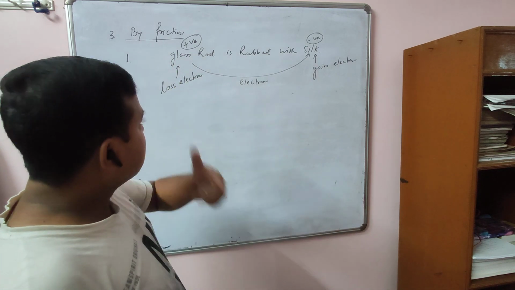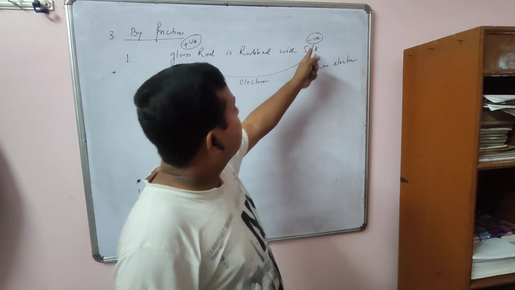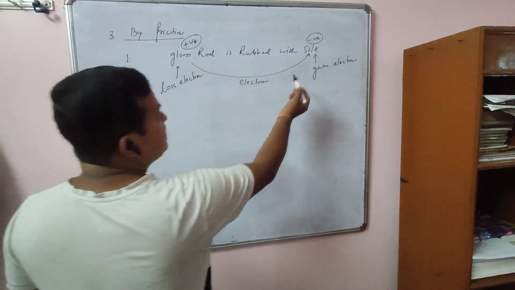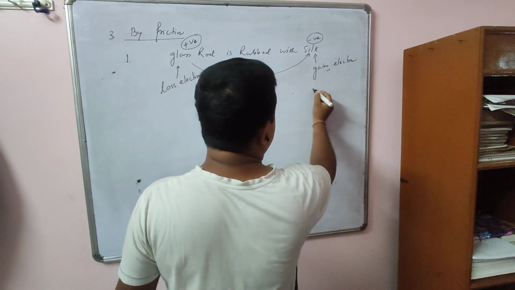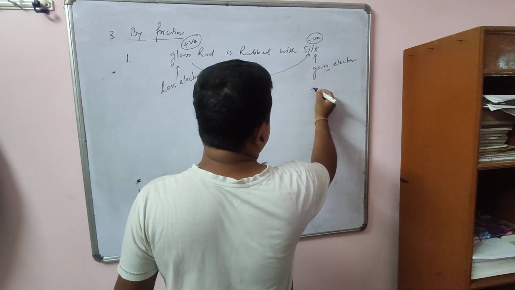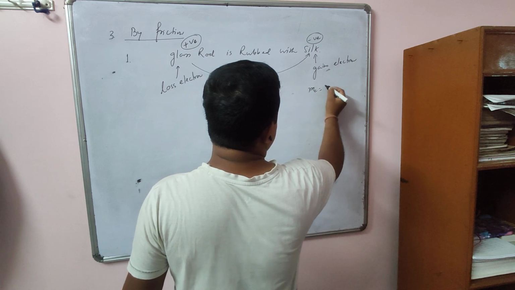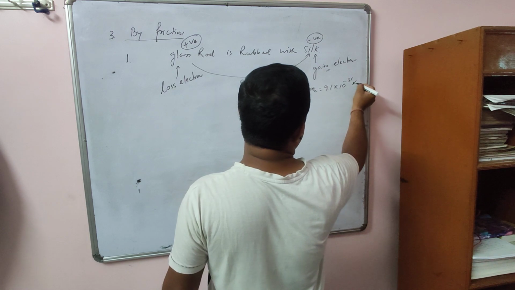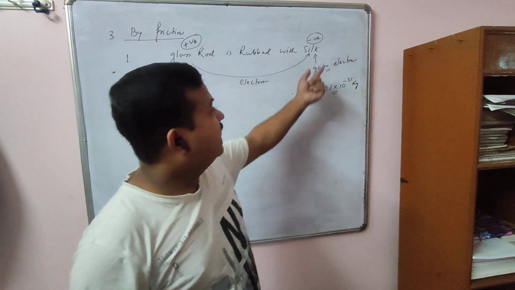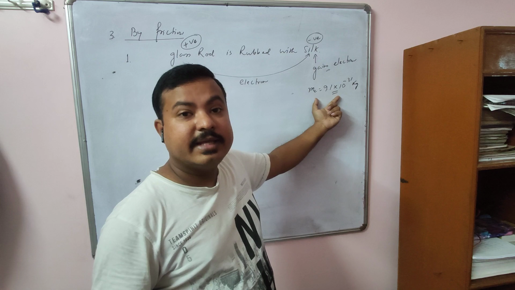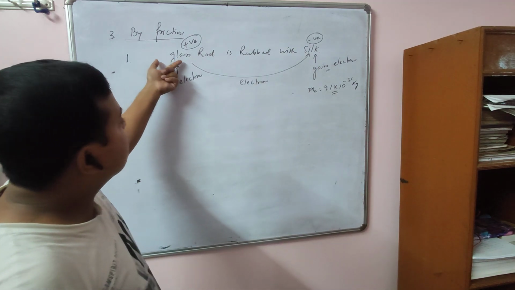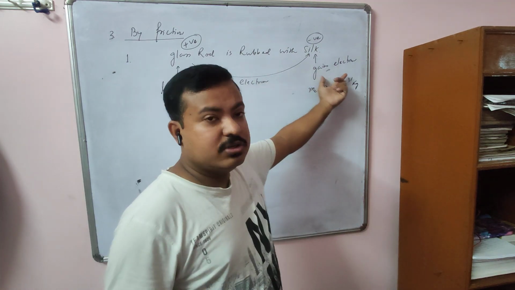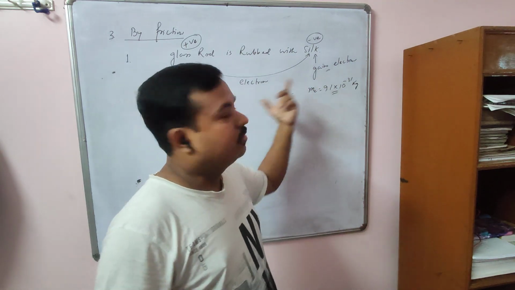Now I have already told you that when charging a body, the mass of the body is also affected. So how? Because this silk gains electrons. So the mass of an electron is what? That is 9.1 times 10 to the minus 31 kg. So if a body gains electrons, its mass also increases. If a body loses electrons, its mass also changes. So charging a body, that is transfer of electrons, changes the mass of the body also. Okay.